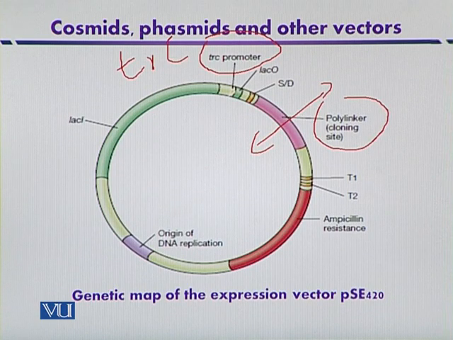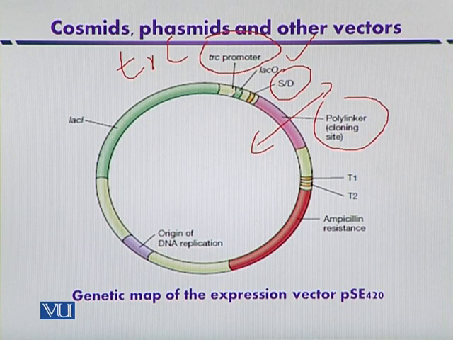Adjacent to this promoter there is a LAC operator, and then the Shine-Dalgarno sequence that will help to bind the messenger RNA after transcription with the ribosome.